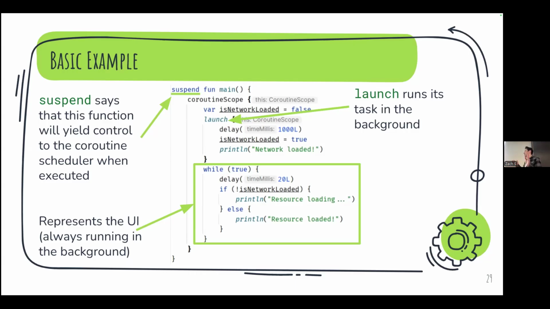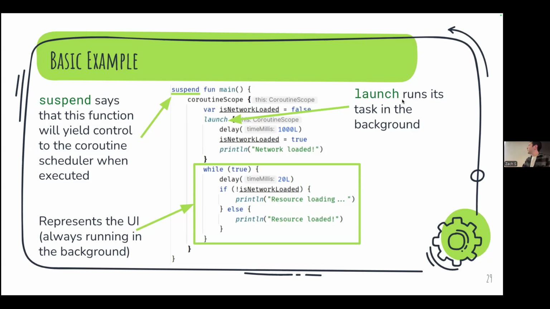You could, but they don't want you to. So what they do is they force you to launch it in a coroutine scope. And that ensures that your function is going to usually launch in another thread and be managed by some scheduler. And launch is a keyword that you use to run tasks in the background.